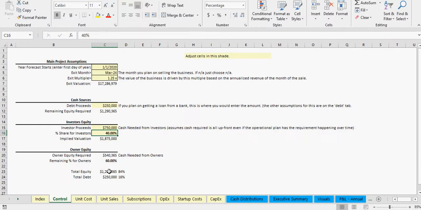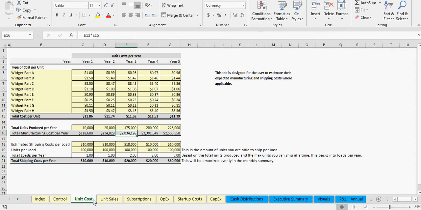And then we have the total debt and equity. So you can see 1.3 million roughly is equity, 250,000 debt, 84, 16% difference. All that changes based on your logic. So there's your major control assumptions of the deal, or the business forecast. So then we move on to actually figuring out how to forecast what's going on.